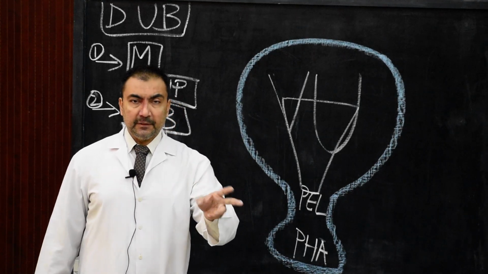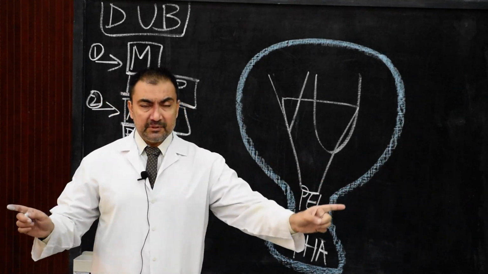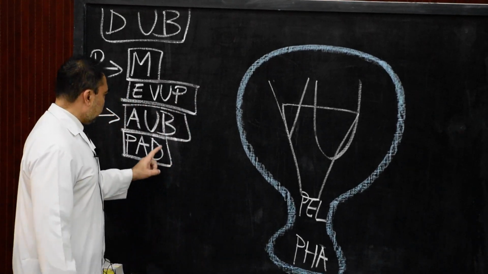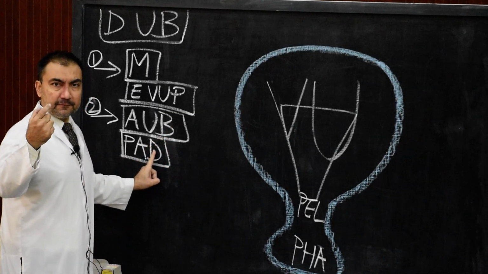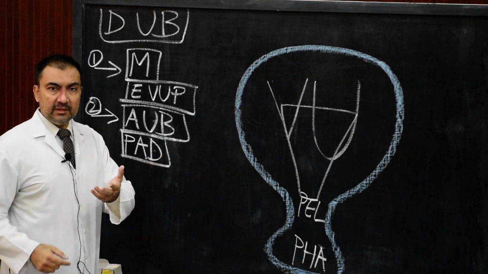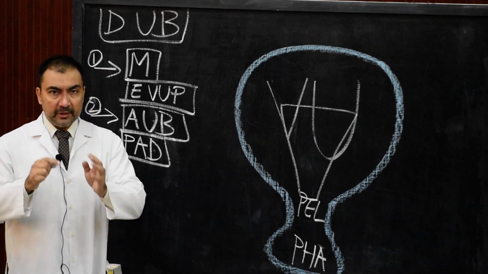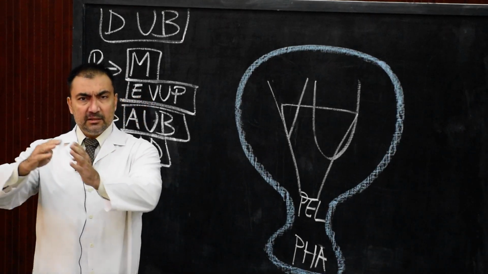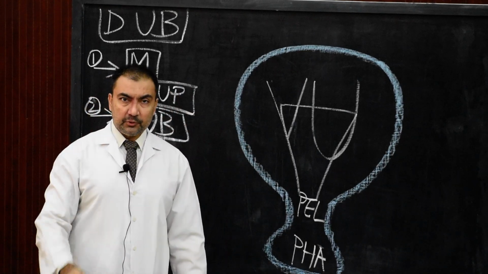will remain as a fibrous band which will connect the apex of urinary bladder to the umbilicus, and that fibrous band which will persist will be known as urachus. So therefore the apex of urinary bladder will develop from the absorbed part of proximal segment of allantoic diverticulum. What about the distal segment? The distal segment will continue as a fibrous cord which will be known as urachus. This urachus is a remnant of allantoic diverticulum which will connect the apex of urinary bladder with the umbilicus. This is the second point.